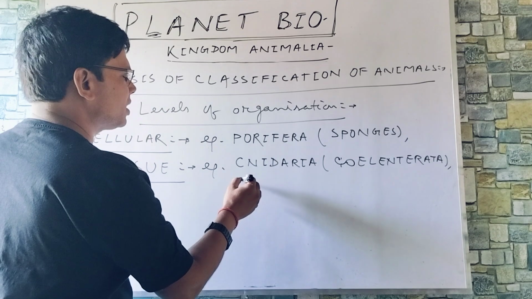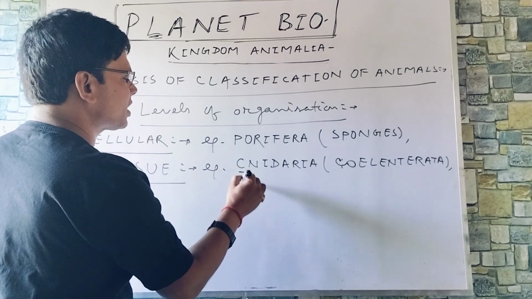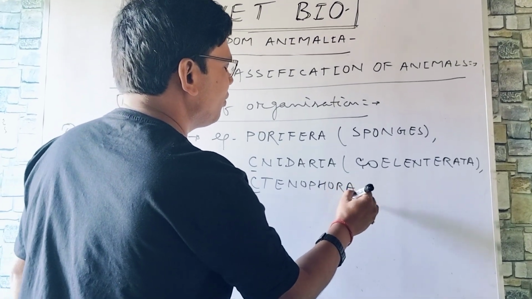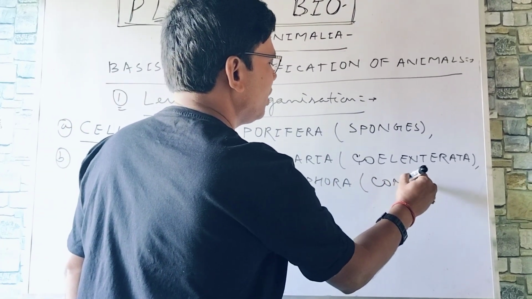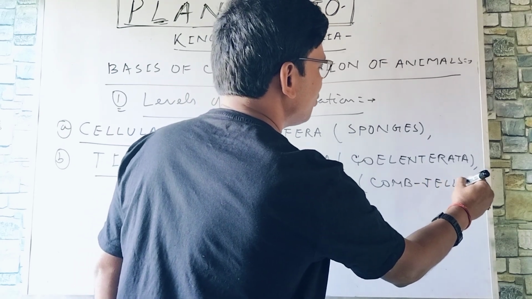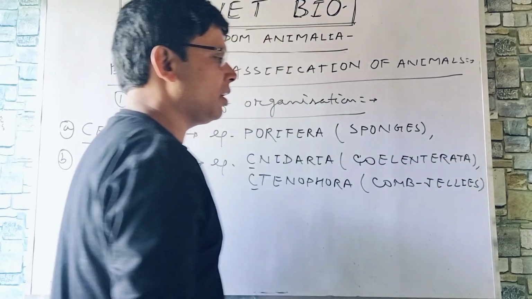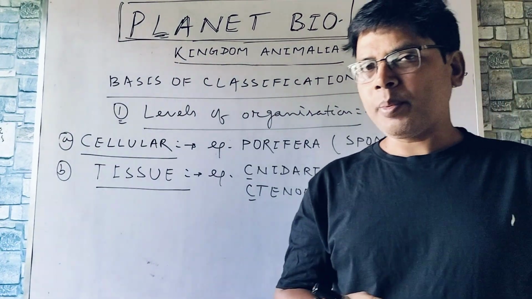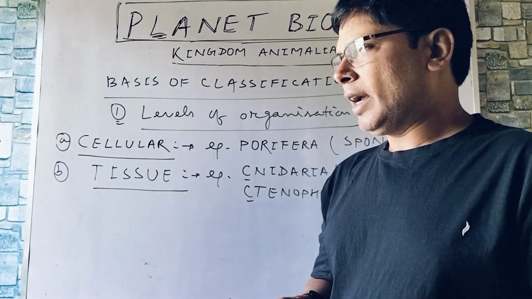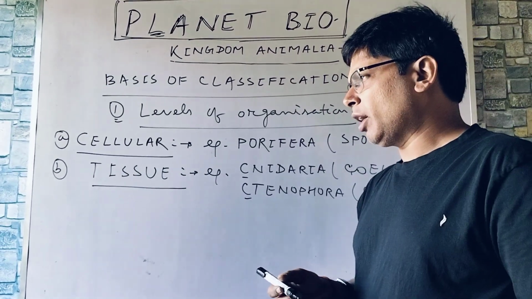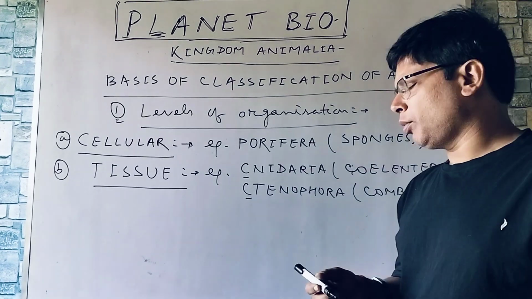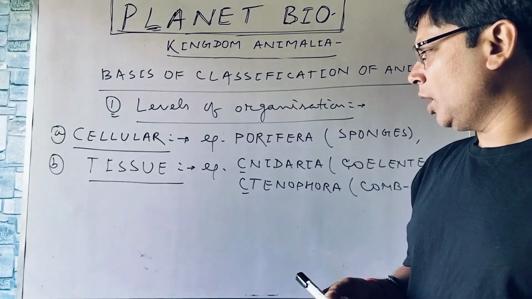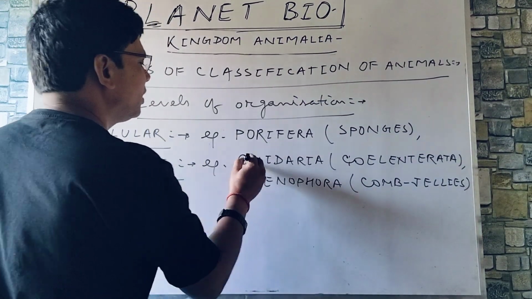Second example, you can see Ctenophora. C is always silent here. Ctenophora. And Ctenophora, they can be commonly called comb jellies, sea comb jellies. They are exclusively marine in nature, marine in occurrence, and they are bioluminescent. They have the capability to emit own light, so they show bioluminescence. For example, you can see Pleurobrachia, Hormiphora as well.